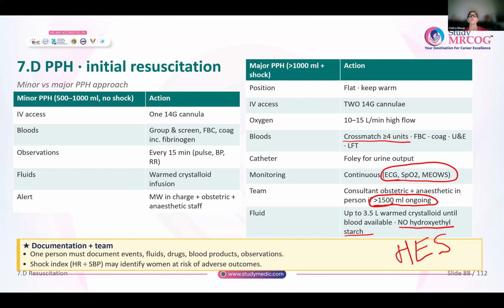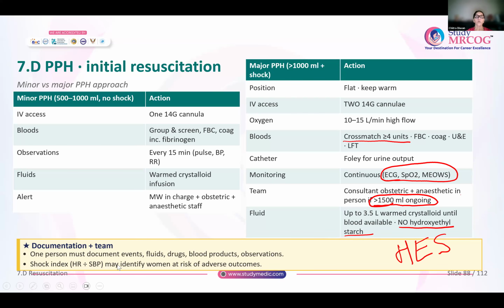And whenever there is any PPH going on, there should be one person who is going to document everything, all the events that are happening, what are the fluids that are being given, what are the drugs that are given, what are the blood products given, and the observations of the patient. They have to be documented. So one person specifically is assigned to that. That person is called the scribe.